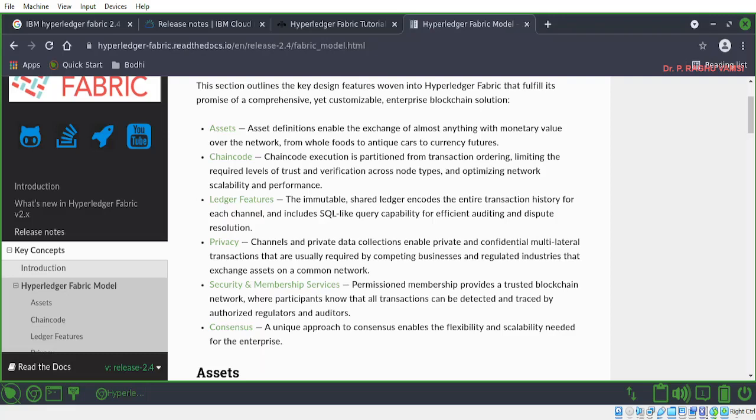It will be used for various operations such as issuing certificates, creating users, and registering users. It can also integrate with existing directory structures like LDAP if users have already been created. So we can have many features in this particular Fabric Certificate Authority. These are the components available in this.